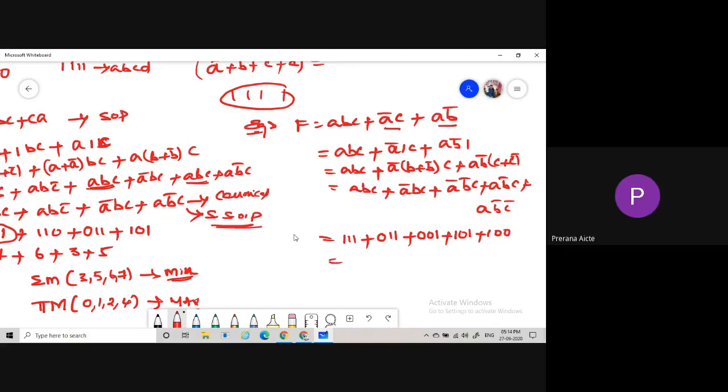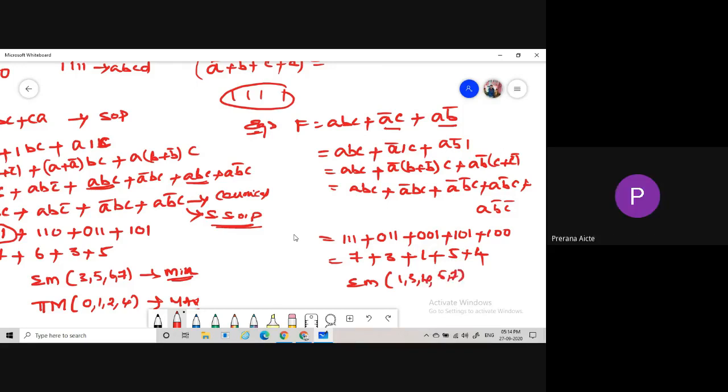So this one is equivalent to 7 plus 3, 1 plus 1 plus 5, 6, 5 plus 4. These terms are called minterms. The minterms can be represented as sigma m of 1, 3, 4, 5, 7.